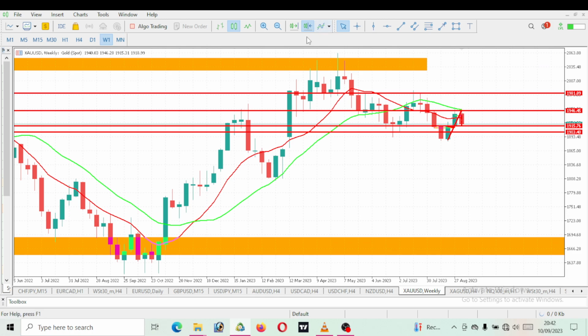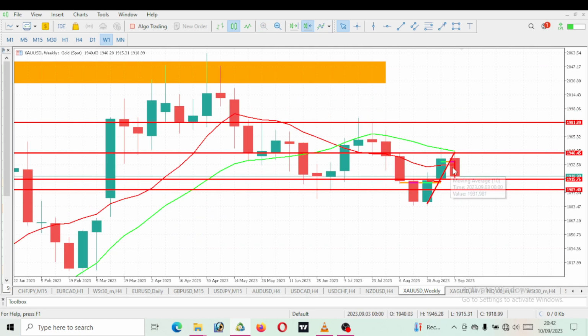Now let's go to the weekly time frame. Since last week we were predicting a bearish move on gold, gold eventually gave us that bearish move. Now when you take a look at this, this move is not yet over. We are still expecting more drop for these lows to be taken out. When you take a look at something like this, a lower low here, price gives us a correction or a pullback, whatever you want to call it.